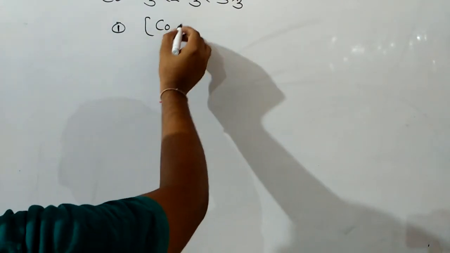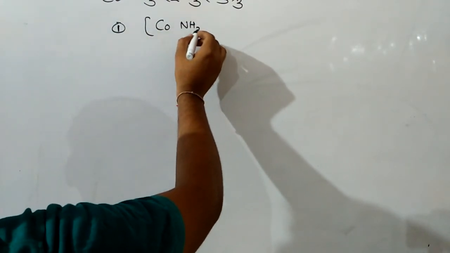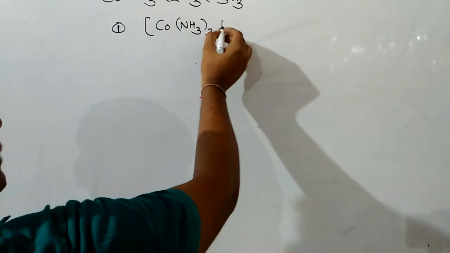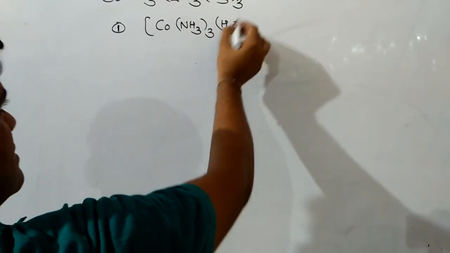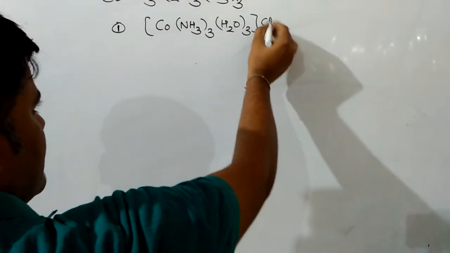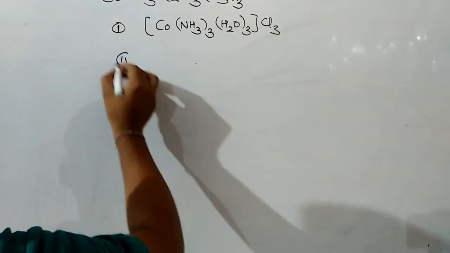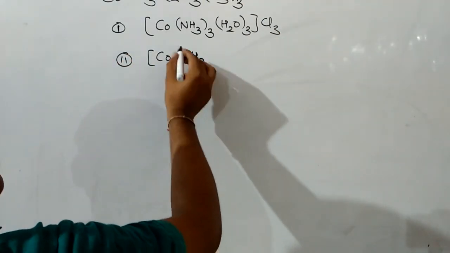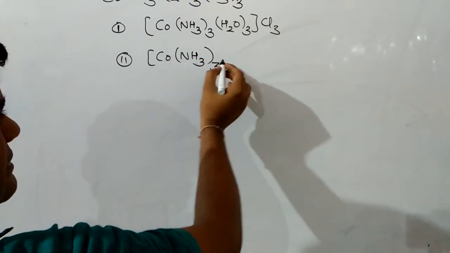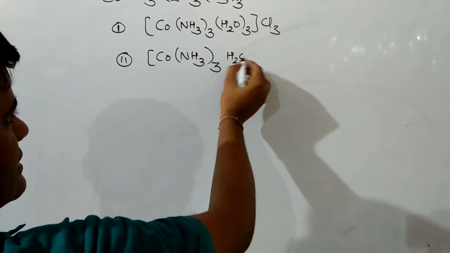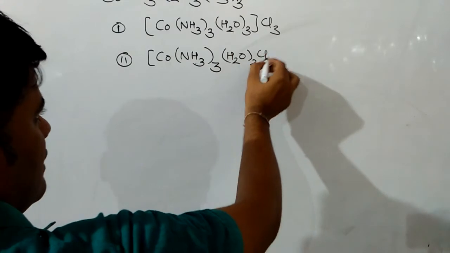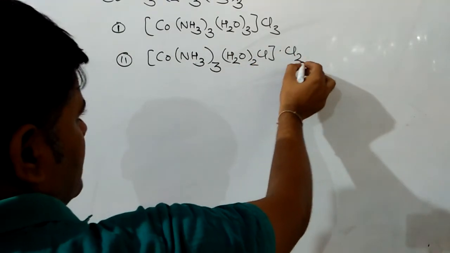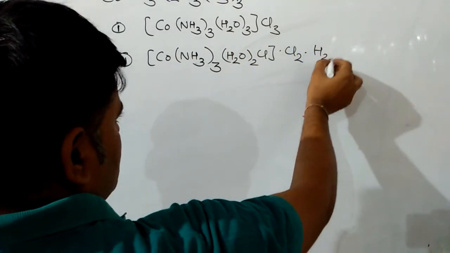And your options will be: first, [Co(NH3)3(H2O)3]Cl3. Second option is [Co(NH3)3(H2O)2Cl]Cl2·H2O.